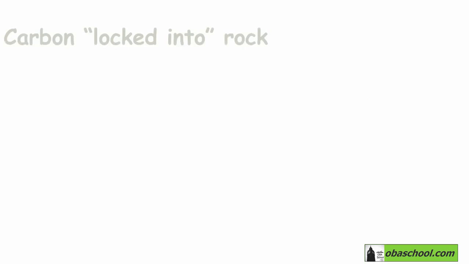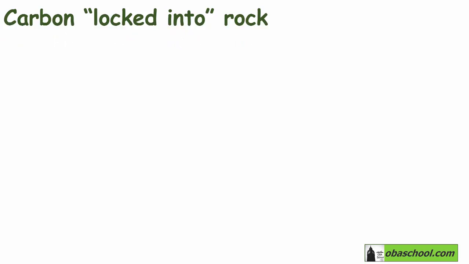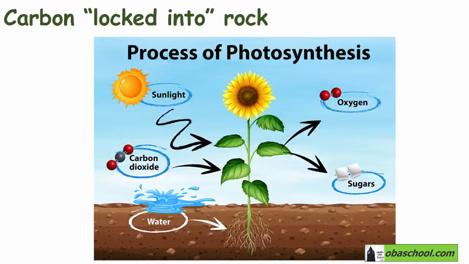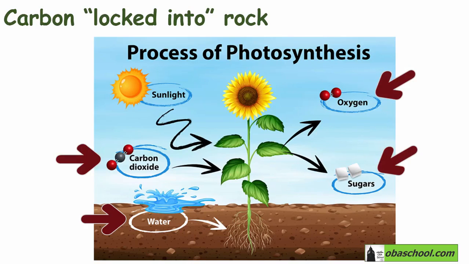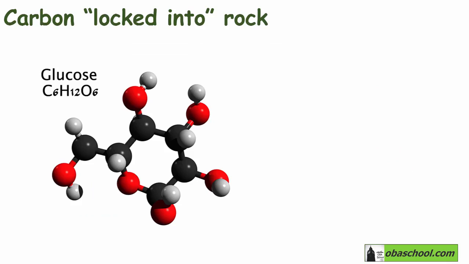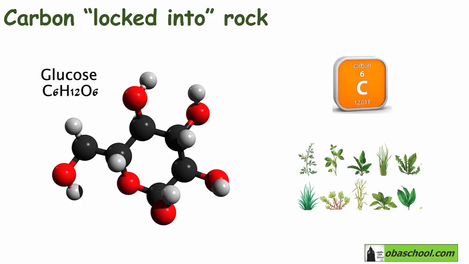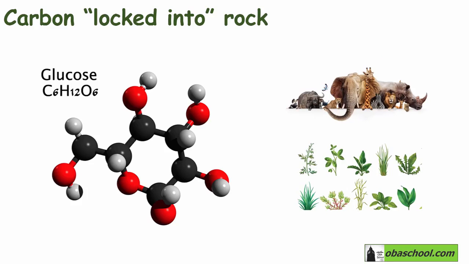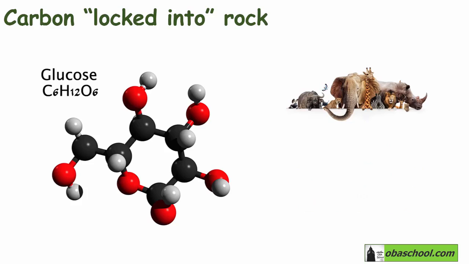So let's describe now how carbon got locked into rock. In photosynthesis, green plants take carbon dioxide and water and convert them to glucose and oxygen gas. Glucose contains carbon, and the carbon in the glucose can then end up in new plant material. Many animals will feed on these plants, so when animals eat the plants, some of this carbon can be transferred to the animal tissues, including their skeletons and shells.